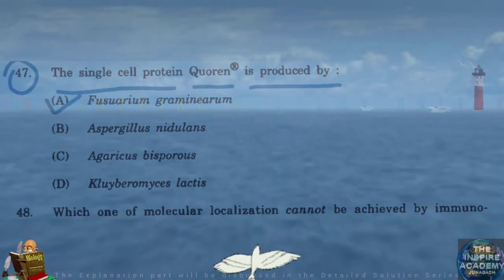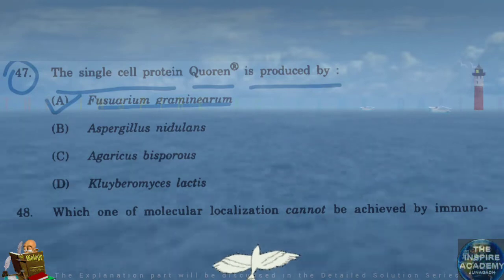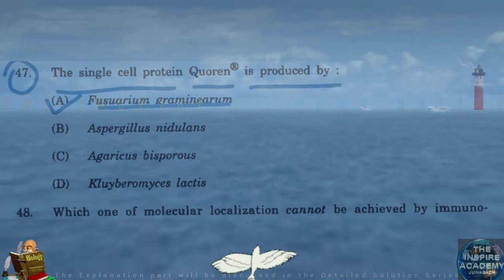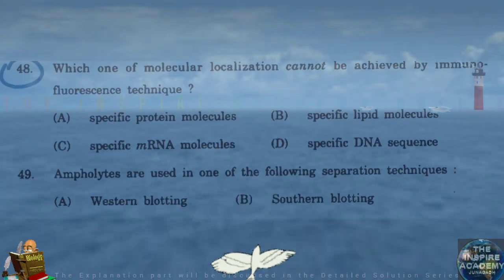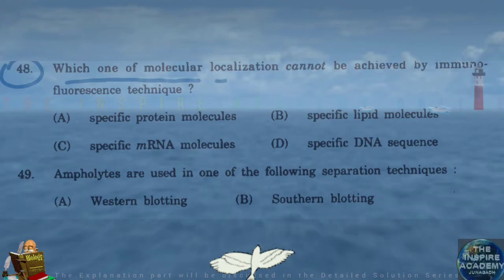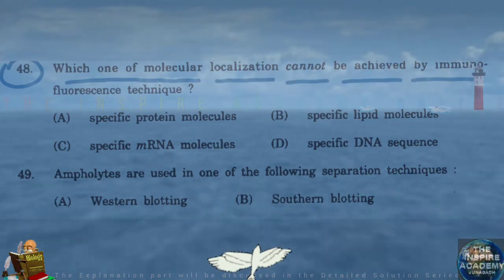Fusarium graminearum. Question number 48. Which one of molecular localization cannot be achieved by immunofluorescent technique?